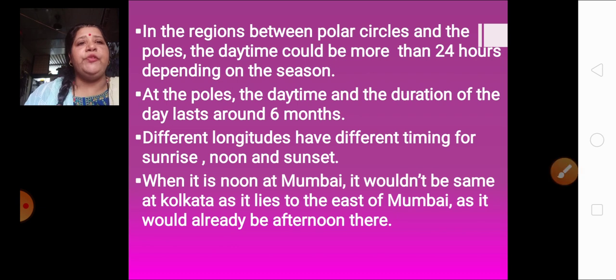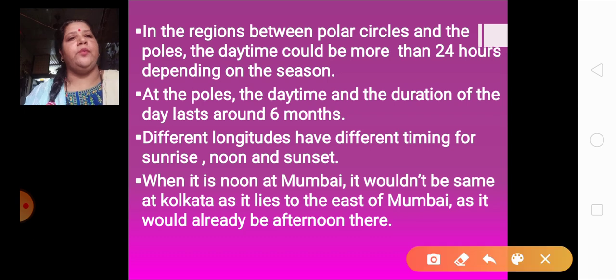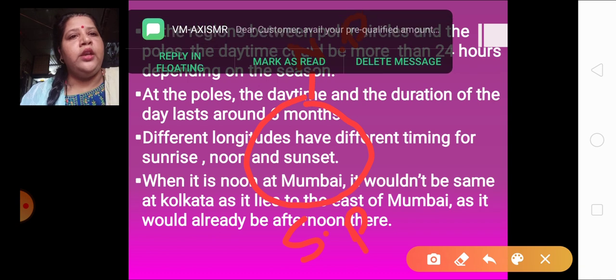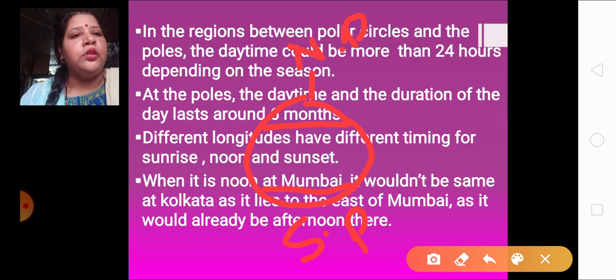In the regions between polar circles and the poles. Okay, poles we all know. We all must be knowing what are poles. If this is your earth, correct? Here is the north pole. Here is the south pole. Now from the north pole and from the south pole till the latitude which is nearest to that, this portion over here becomes your circle. That is called the polar circles. This portion over here and this portion over here are called the polar circles.